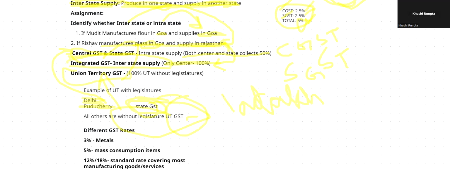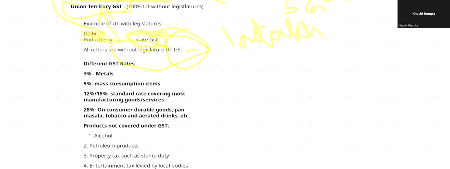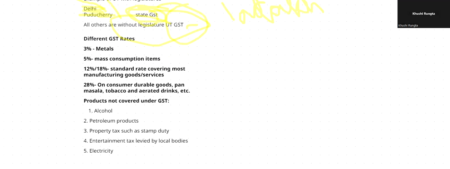After that, there are different GST rates. Now you can't apply the same rates everywhere, right? Few are luxury products, few are high consumption products. So there are different rates. For example, if you go to a gold store, they will take GST of 3% because 3% is applicable on metals.